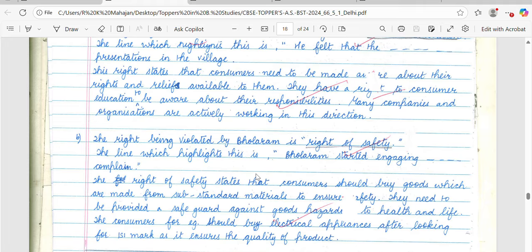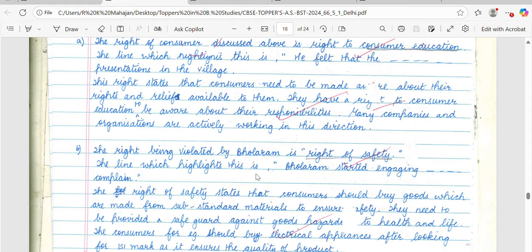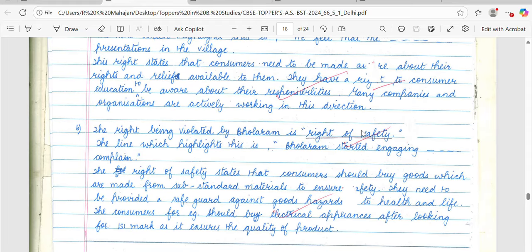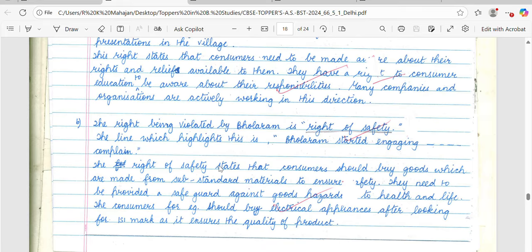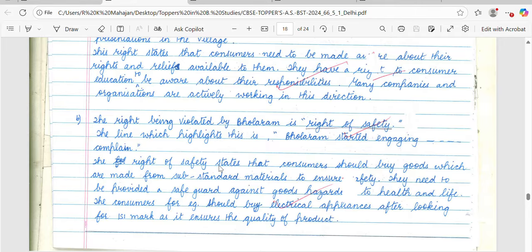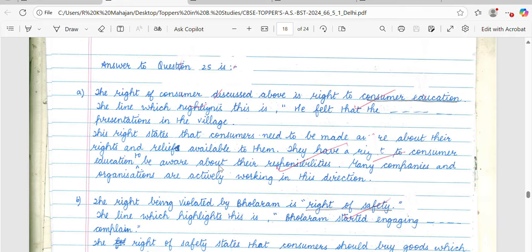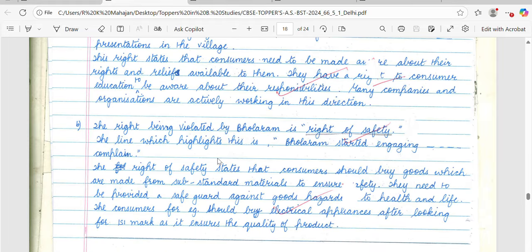And now here you can see again the right has been mentioned by the student, and then the line has been quoted, and then a sufficient explanation of about 30 words has been covered. So this way the student has been given 4 marks out of 4 marks.